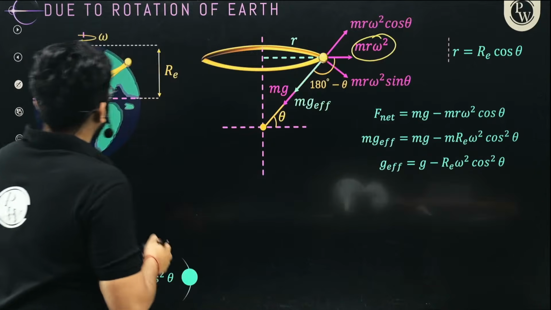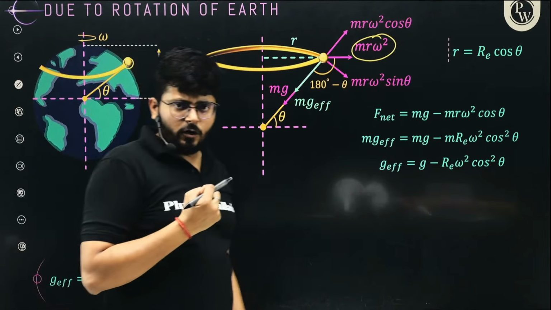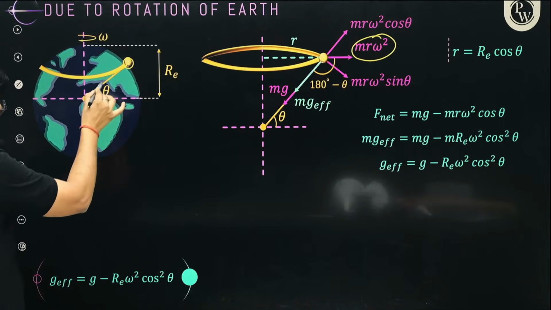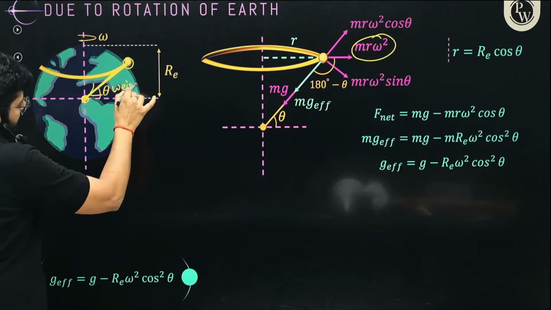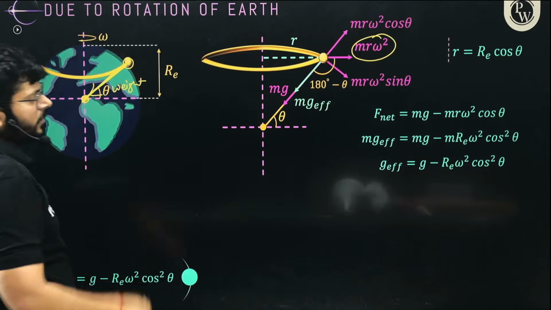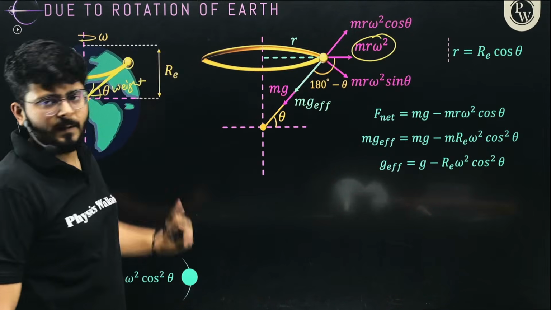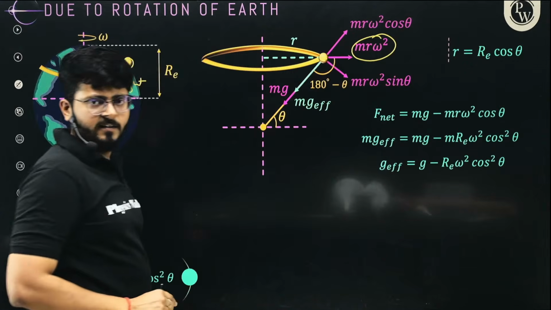Now think about it. The object is experiencing a force towards the center of earth. That force is called weight. This is the center of earth, and the object is experiencing a force towards the center. This is the weight of the object, mg, which is acting towards the center. So the object is on the surface and its weight is acting toward the center.